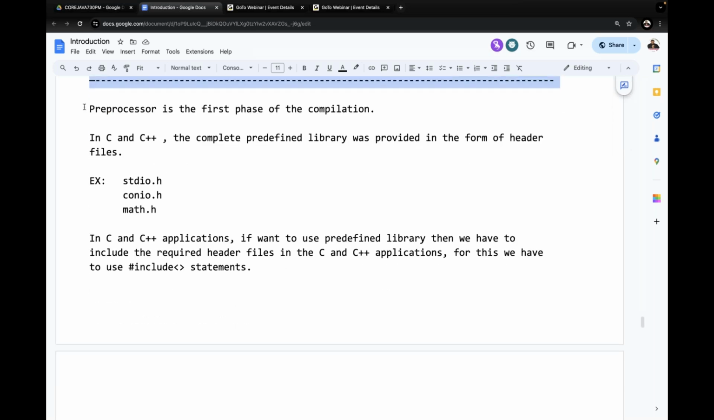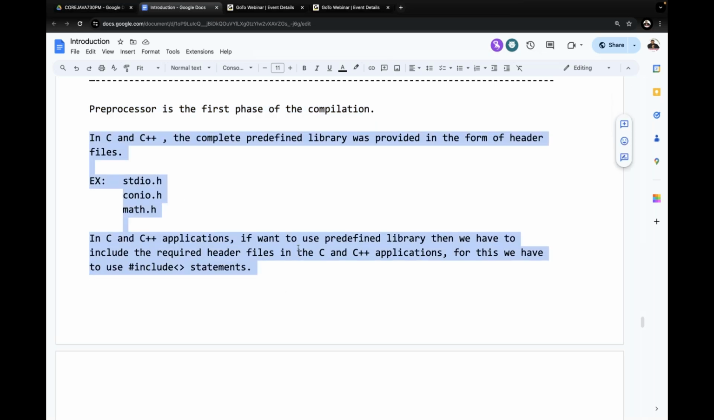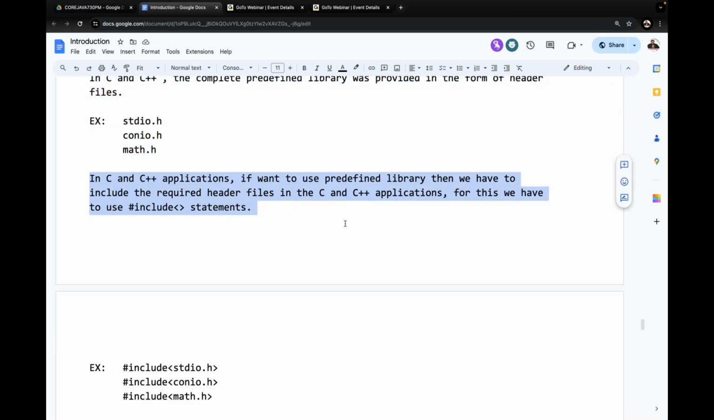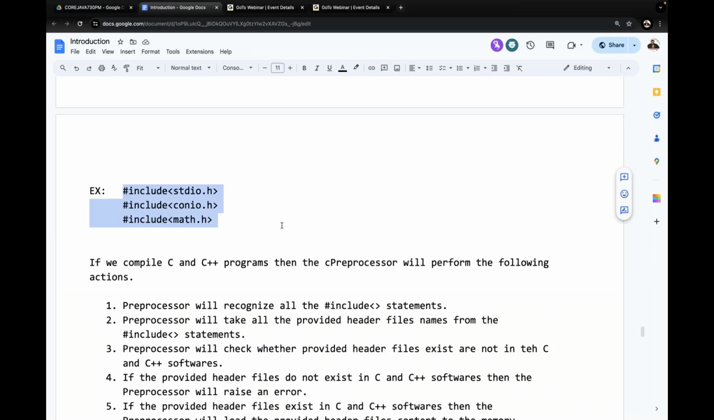First of all, what have I given? The location of the preprocessor I've given. The preprocessor is the first phase of compilation. Then what is the job of the preprocessor? There I've given the information. In C and C++, the complete predefined library is provided in the form of what files? Header files. Examples are stdio.h, conio.h, math.h. In C and C++ applications, if you want to use the predefined library, then we have to include the required header files. For this, we have to use what? Hash include statements. Examples are hash include stdio.h, hash include conio.h, or hash include math.h.